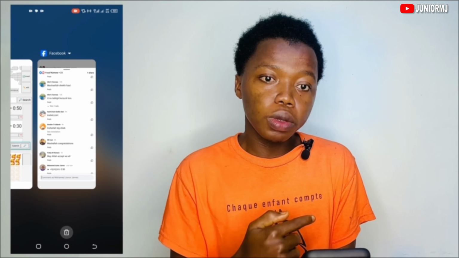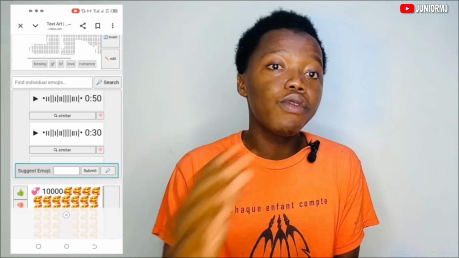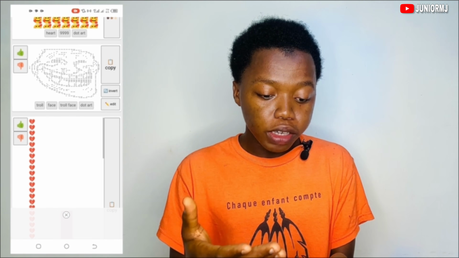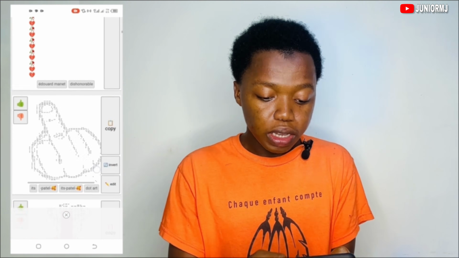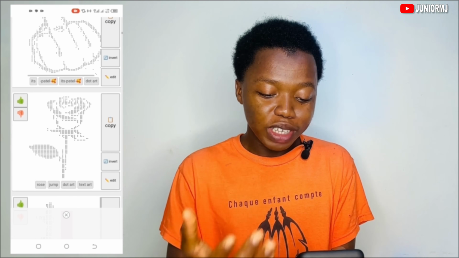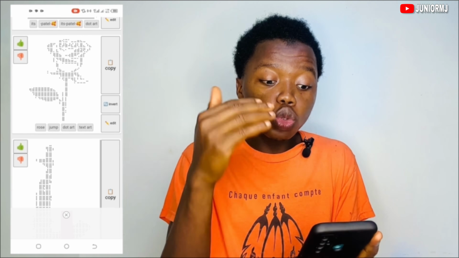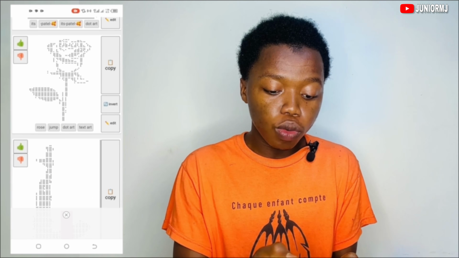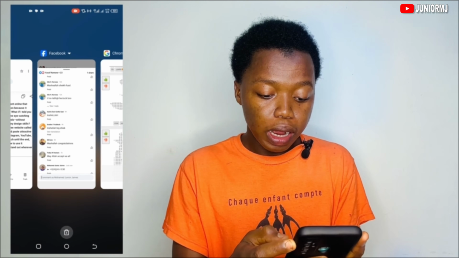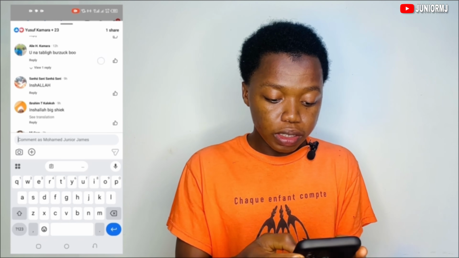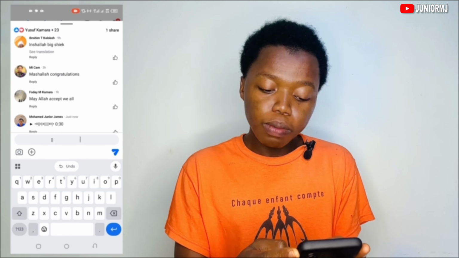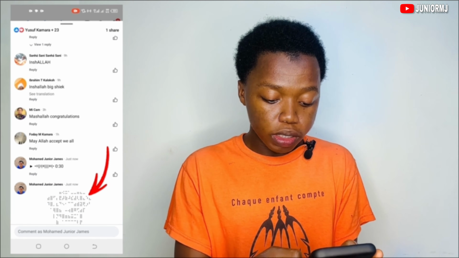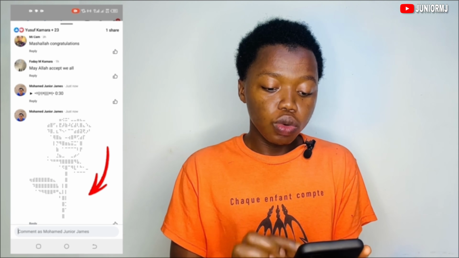Let's go back to the website and see some of the interesting comments that are available for you to copy. Now go down. This is an art drawing. This is a love heart. This is a flower. You can also copy this flower. Let's just copy it and go and use it as a comment. Now, let's paste the copied flower as a comment. Tap on send. Now, as you can see, tap on more. This is your comment just now.